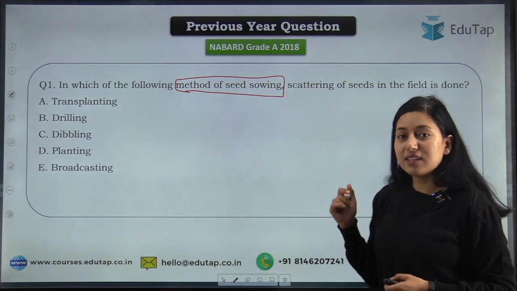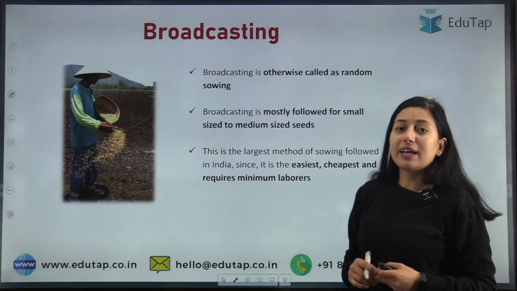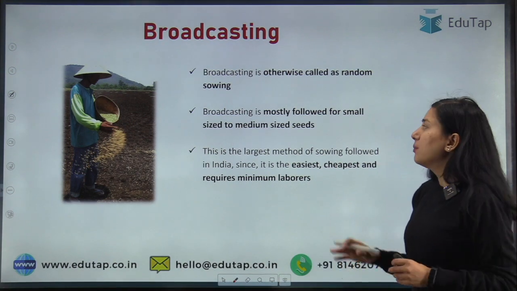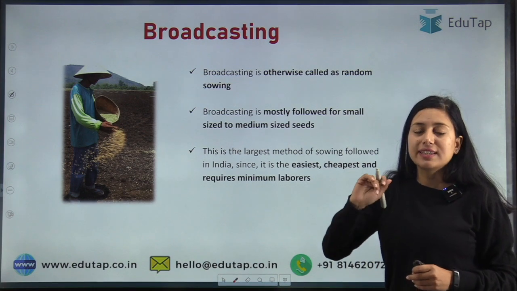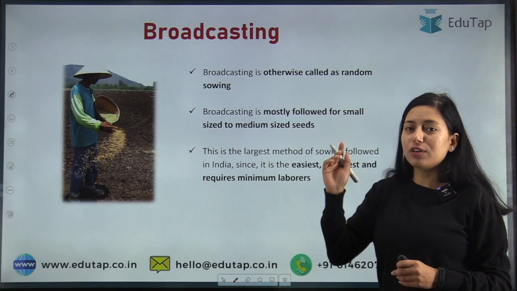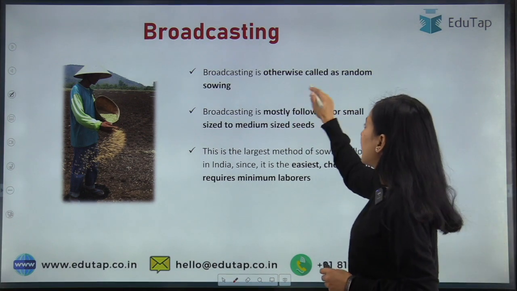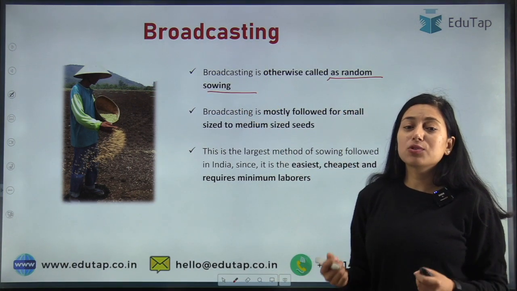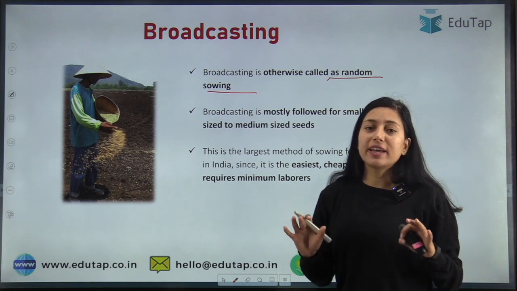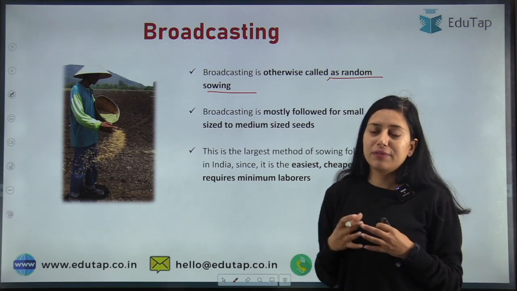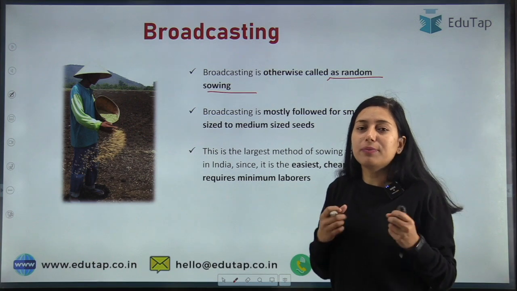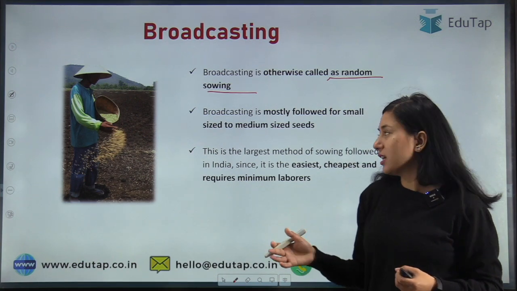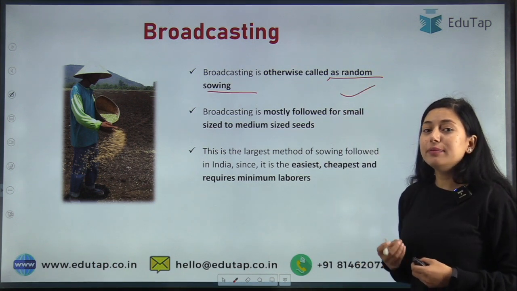First we will discuss the concept of broadcasting type of seed sowing, then we will answer that question. Okay, students, broadcasting, I have told you that seed sowing can be done in various methods and one of them is broadcasting, and broadcasting is also known as random sowing. Broadcasting is also known as random sowing because here we are not doing any kind of geometry, we are not following any kind of particular pattern. We are just throwing the seed in the field randomly. So that is why it is also called random sowing.